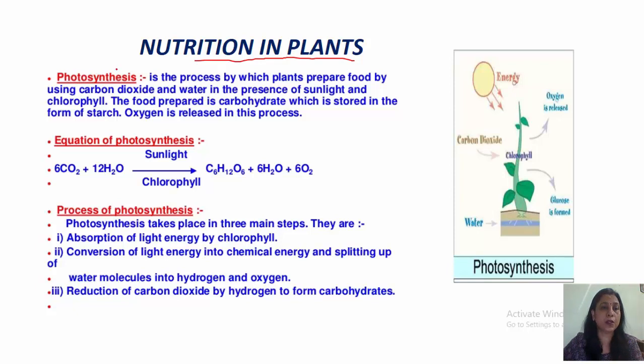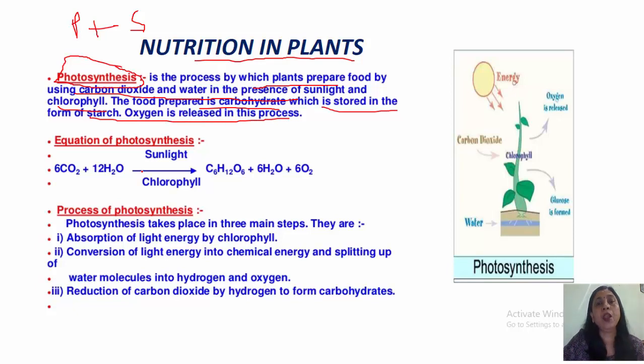So what is photosynthesis? Photosynthesis is made up of two words, photo plus synthesis. Photo means in the presence of light and synthesis means to put together. It is the process by which plants prepare food by using carbon dioxide and water in the presence of sunlight and chlorophyll. The food prepared is carbohydrate, which is stored in the form of starch, and oxygen is released in this process.